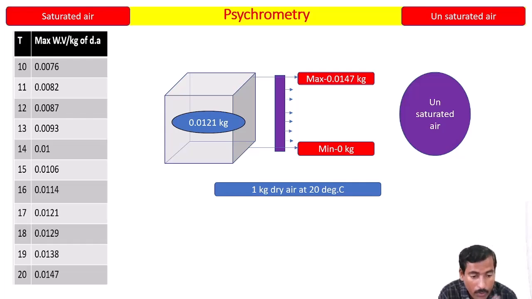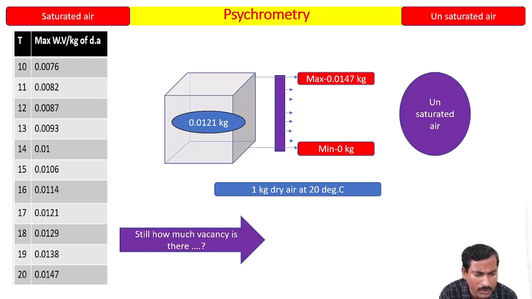Okay, now we will understand some more concepts on the same slide. The question is, how much vacancy is still there? Please try to understand. What is saturated air? Saturated air means air which has the maximum amount of water vapor. It means what is the vacancy?